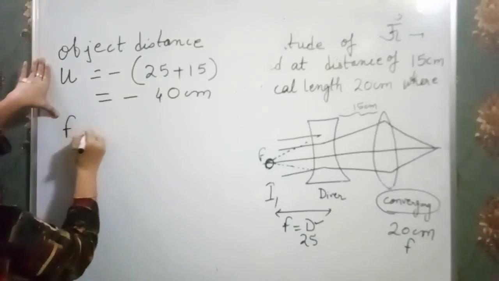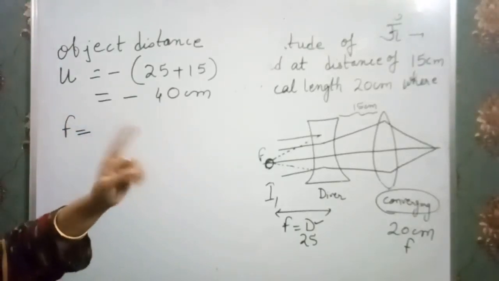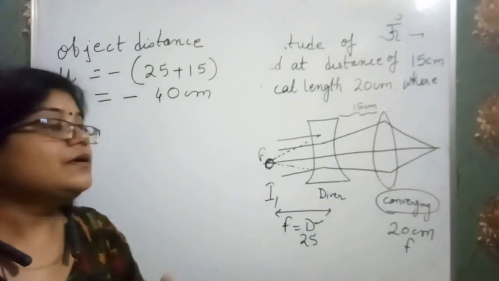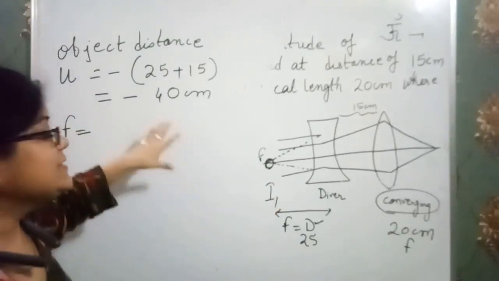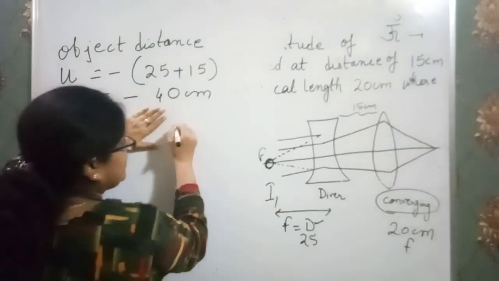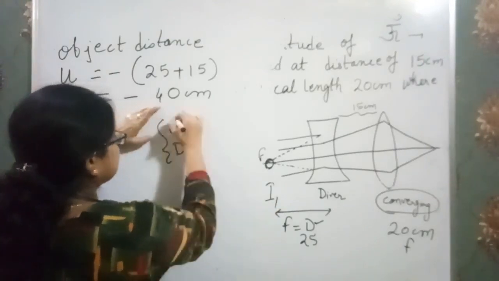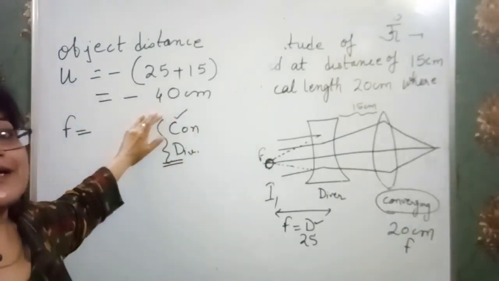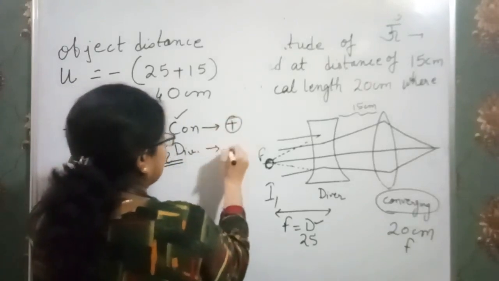Now the focal length for the converging lens. As I told you earlier, the focal length of a converging lens is positive. Always remember, positive focal length is converging. If you can't remember, I'll tell you a trick. Converging and diverging: in ABCD, C comes earlier and D comes after that. And in mathematics, we first study plus and then minus.